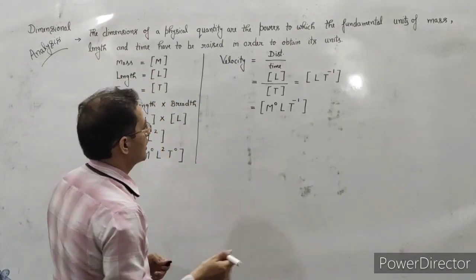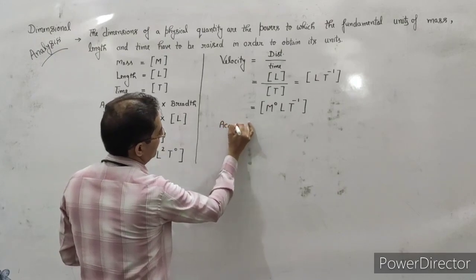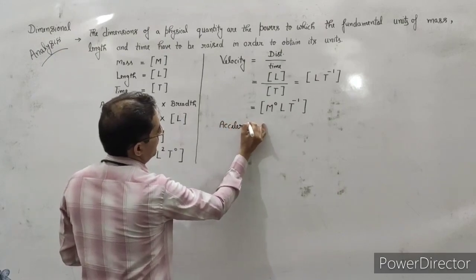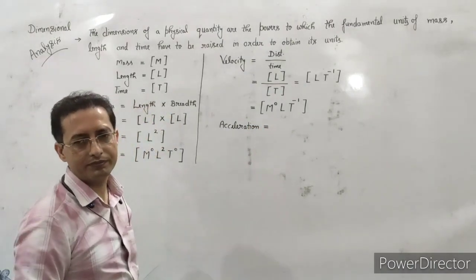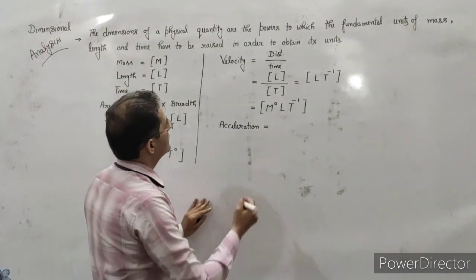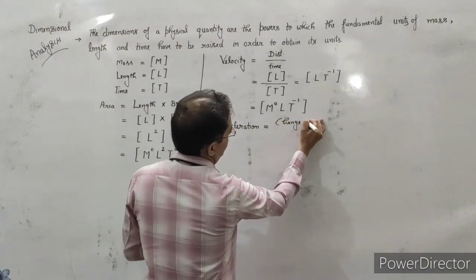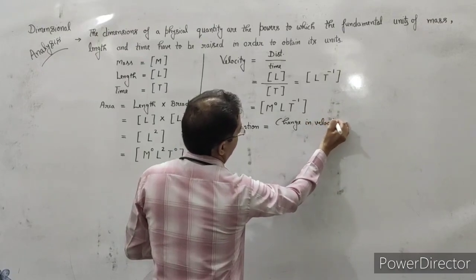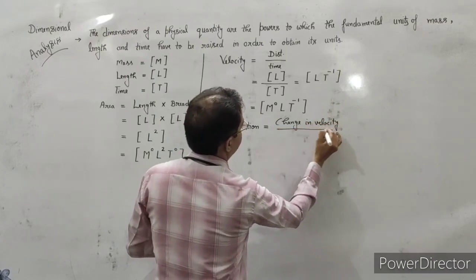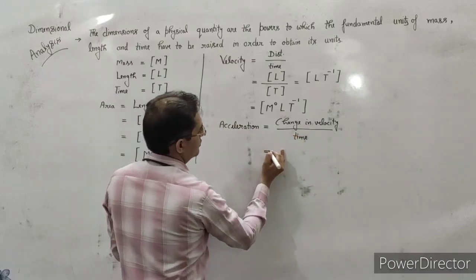Next comes acceleration. Acceleration is the change in velocity upon the time. The same thing we have to do here.